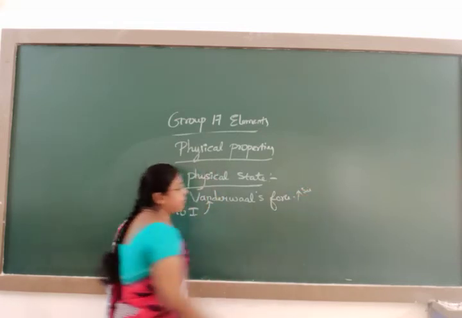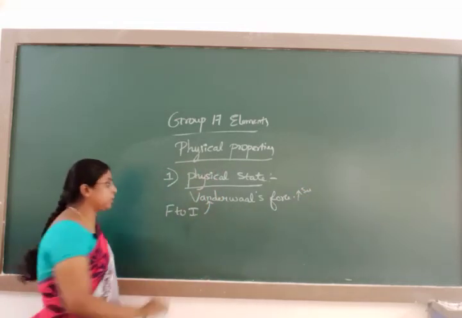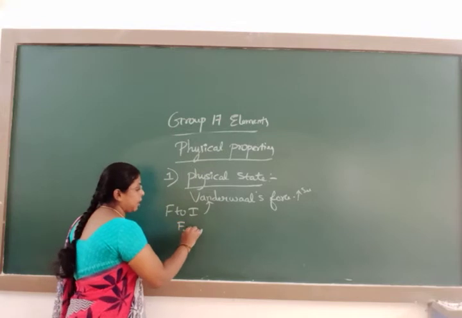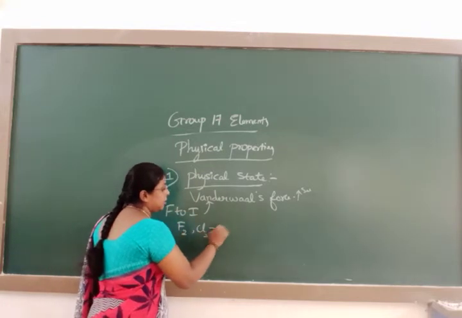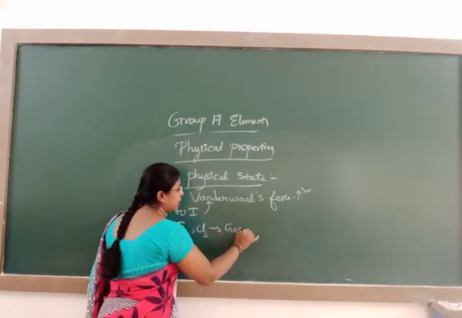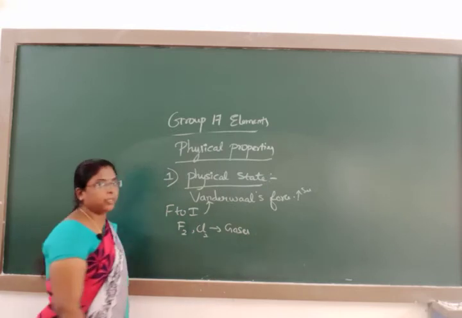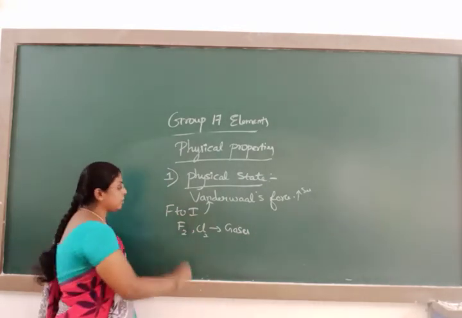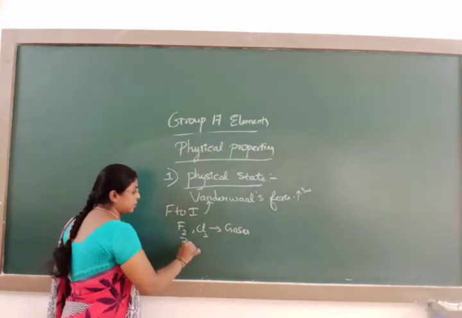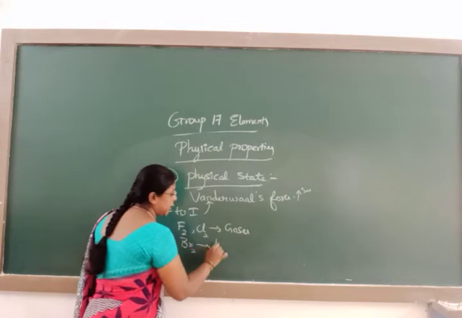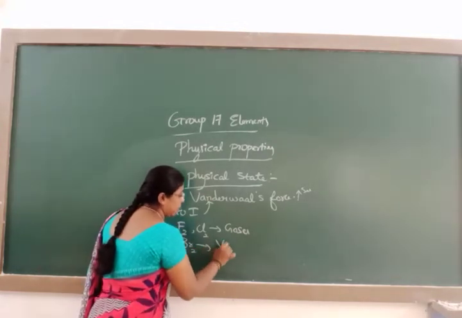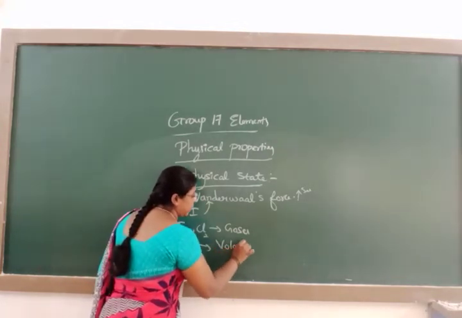Hence, fluorine and chlorine in nature exist in the form of a gas, as they have weak van der Waals forces. But as the magnitude of van der Waals forces increases, bromine in nature exists as a volatile liquid.